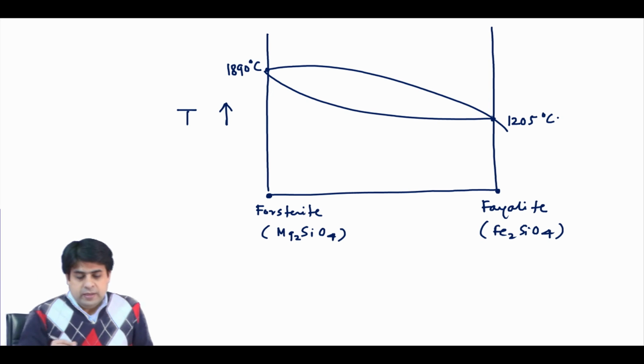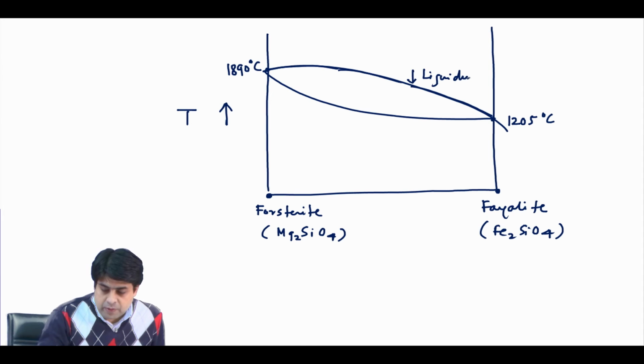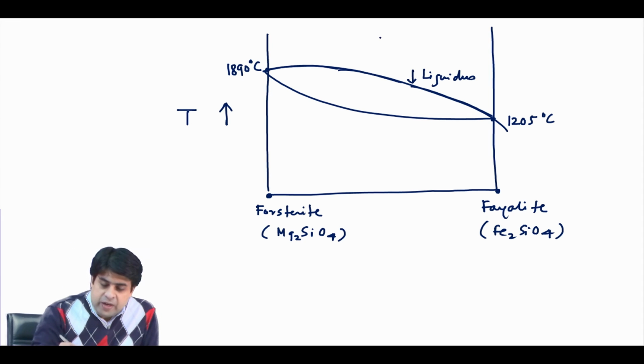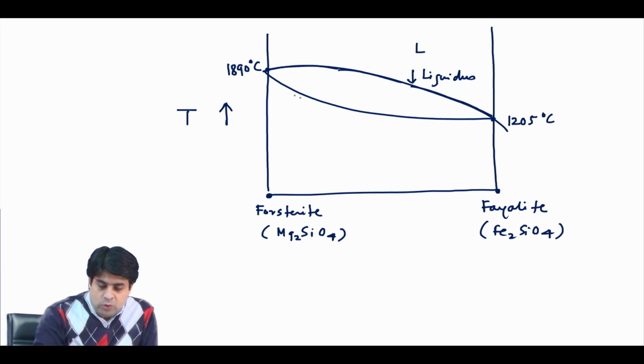This curve is known as the liquidus curve, and above it we have only liquid. This lower curve is known as the solidus. Below this you have olivine in a solid solution.